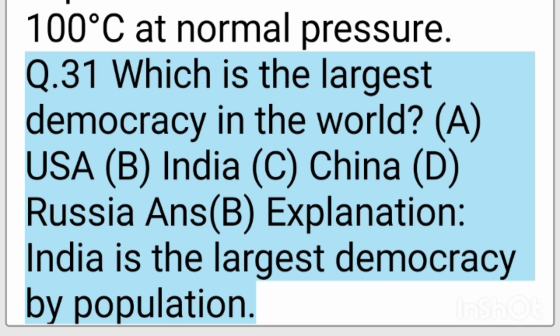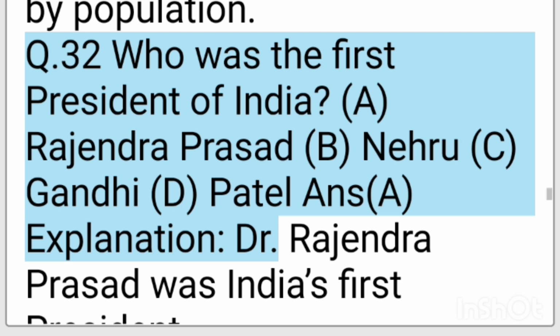A. USA. B. India. C. China. D. Russia. Ans. B. Explanation, India is the largest democracy by population. Q. 32. Who was the first president of India?